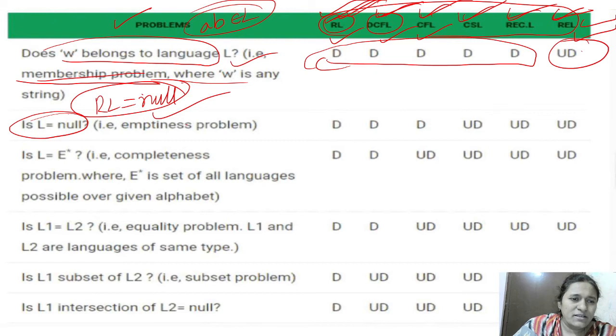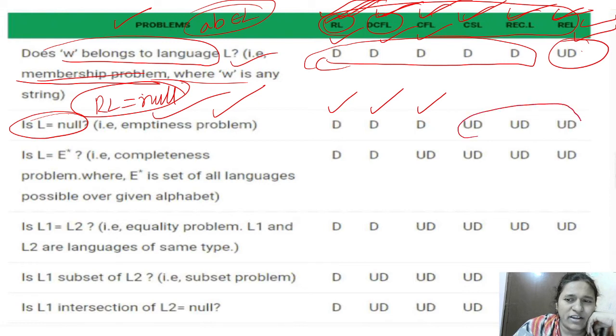That is called the emptiness problem. Emptiness problem is decidable in which languages? Regular, DCFL and CFL only. CSL, recursive and recursively enumerable are not decidable under the emptiness problem. Okay, membership problem, and next one is emptiness problem.